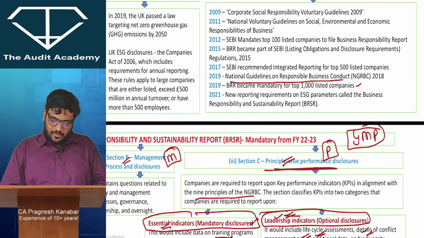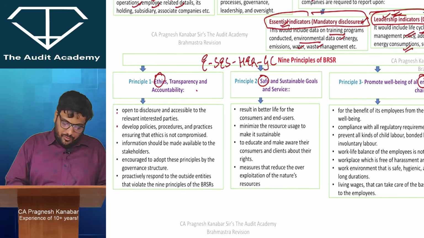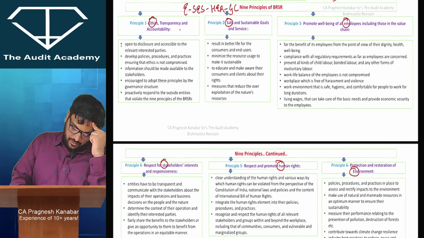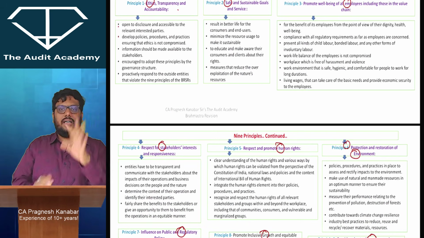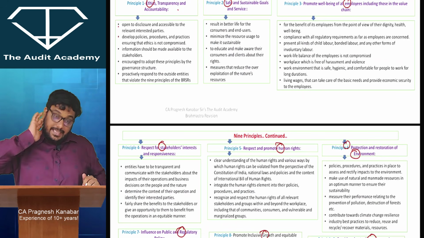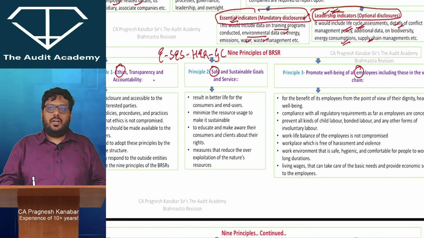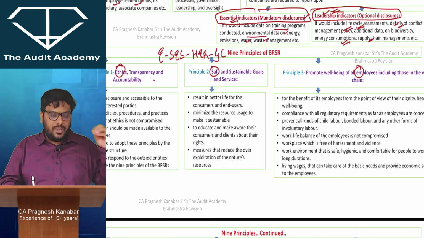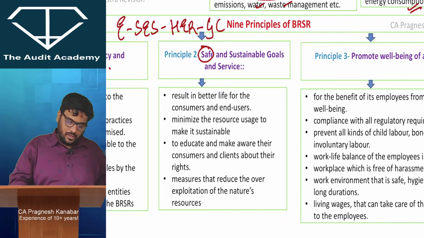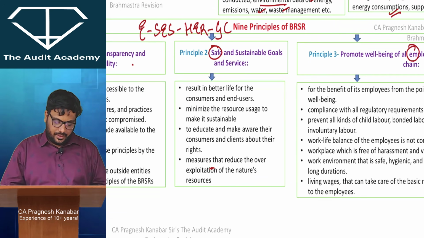Now, which of the principles are getting attracted? NGRBC principles means this, National Guidelines or Responsible Business Conduct. All right. So, which of the principles are getting attracted? Now, when you look at this, okay, 1, 2, 3, 4, 5, 6. I think 6 everyone can understand first stroke. All right. That environment का तो attract हो गया. Is there any other principle? Because when you recycle e-waste, all right, and when you ensure that there is a proper disposal, means you are giving a safe and sustainable goal to your company. All right. Look at this.